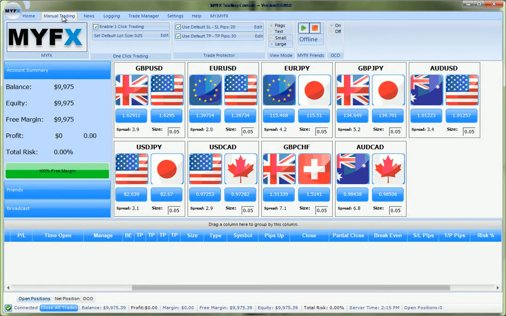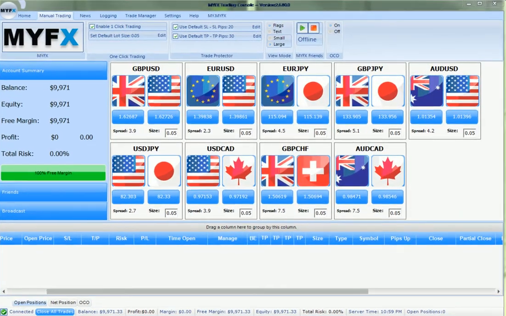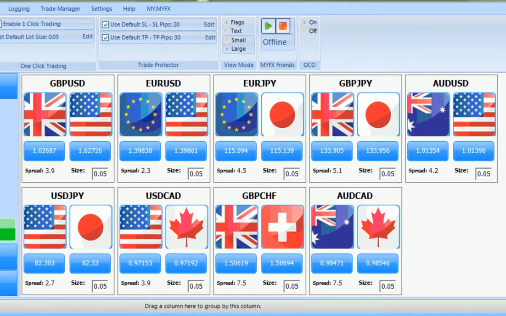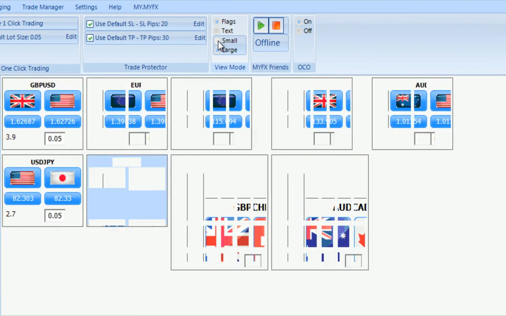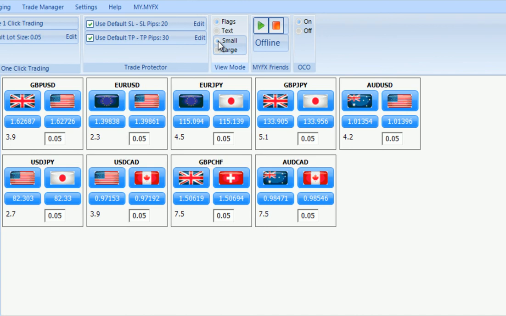If the symbol area gets too cluttered with multiple currency pairs, we can either choose to set the flags to a smaller size by clicking on Small in the View mode, or we can choose to view the currency pairs as text instead of flags.